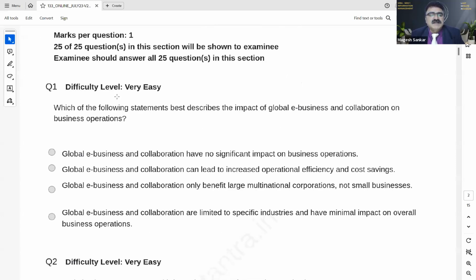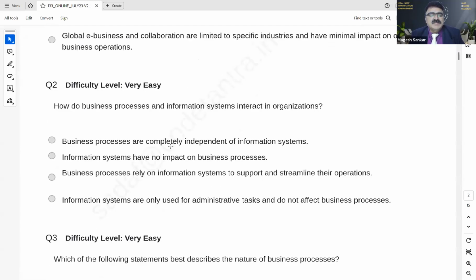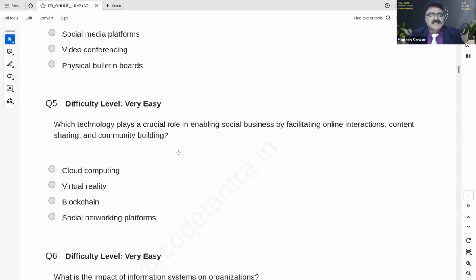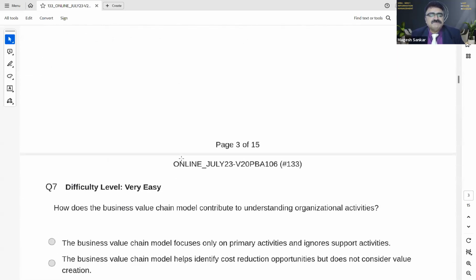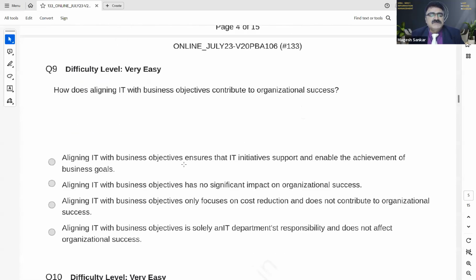The difficulty level is always very easy. You can see, for example: which of the following statements best describes the impact of global e-business and collaboration on business operations. You have 4 options and you have to click the correct option here. Like that, you'll have Q1, Q2, Q3, Q4, and so on. You will have questions till Q25. So we can see this, you'll have till Q25.